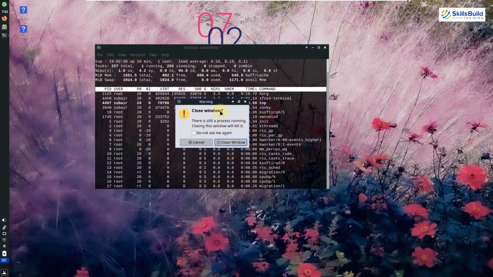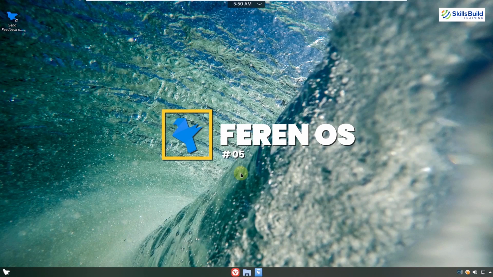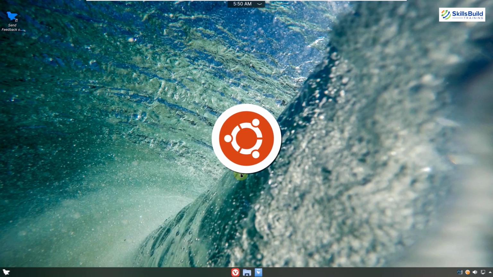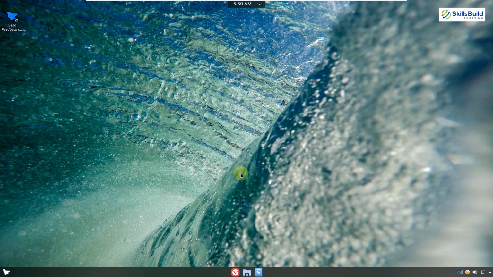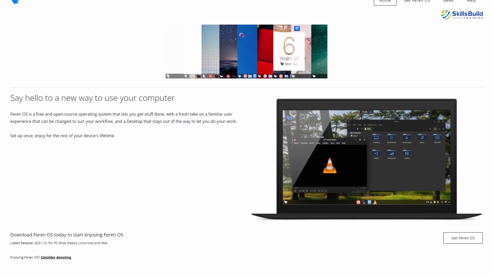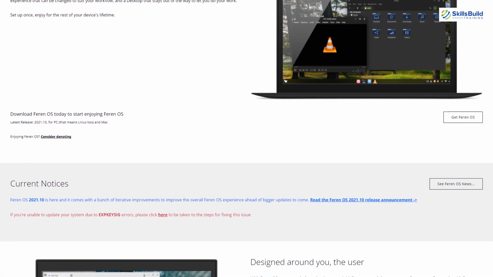Now let's move on to the next one. Number 5, Feren OS. This is a British made Linux distribution and it is based on Ubuntu, and it uses the apt environment for downloading and installing different packages and software in the operating system. The latest version got released and has all the latest features and updates.